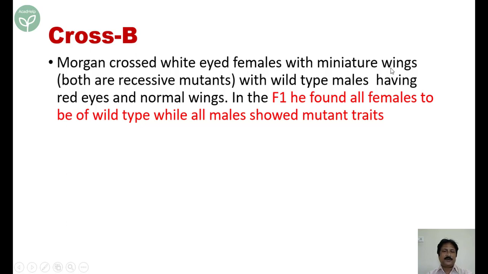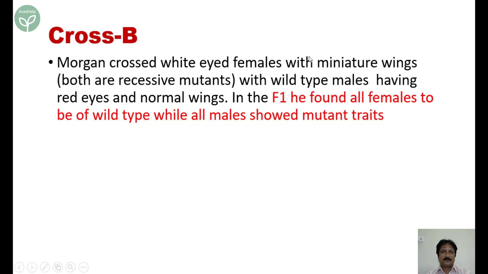Now he has taken two different characteristics. In the previous one, the characteristics were different. Now we take a different characteristic. That is white-eyed. I told you that white eyes are always mutants. These are recessive mutants. And miniature wings, this is also a recessive mutant. They were crossed with wild type.